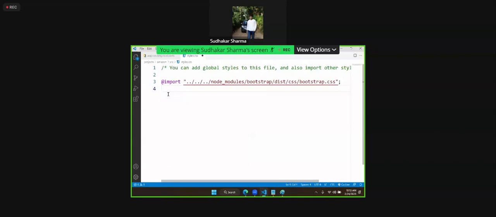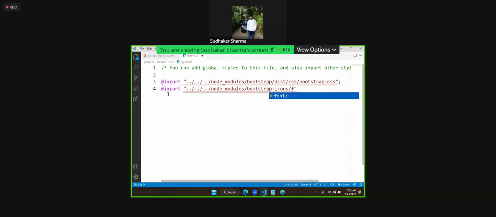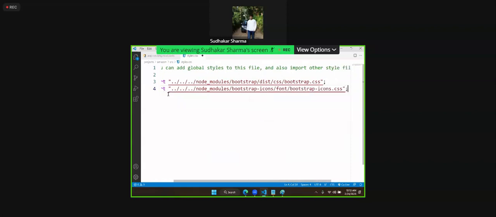Since you installed for the workspace, any project can access it. Another one we need to import is ../../../node_modules/bootstrap-icons/font/bootstrap-icons.css. Okay, now Bootstrap is working for your project.